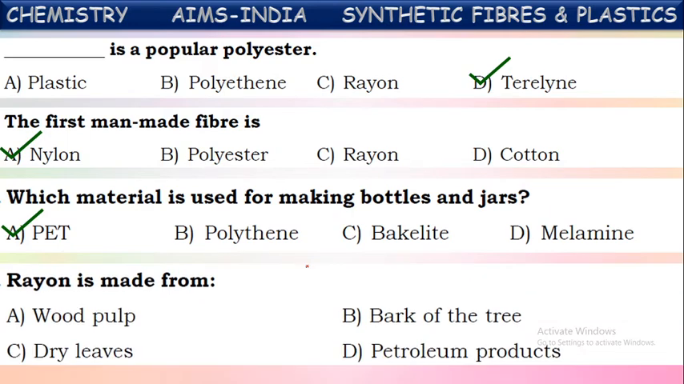Next, rayon is made from. What is rayon? Rayon is one of the artificial fibers, but it has its source from natural things like wood pulp. Wood pulp is regenerated, reformed to get rayon. Okay, rayon is obtained from wood pulp.